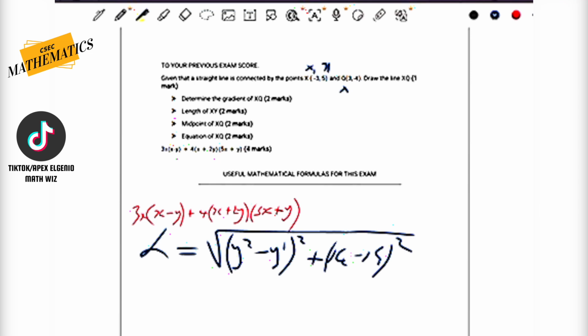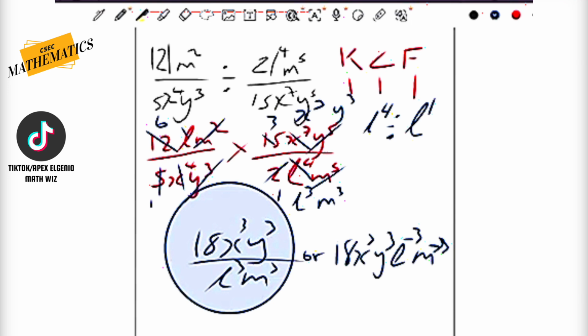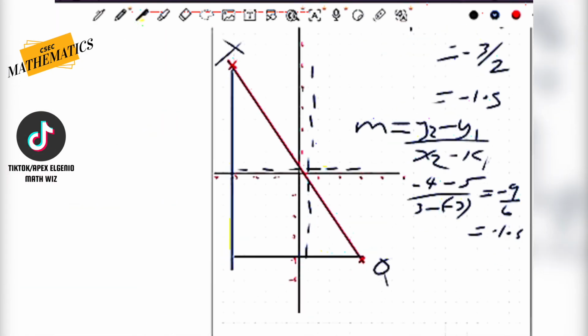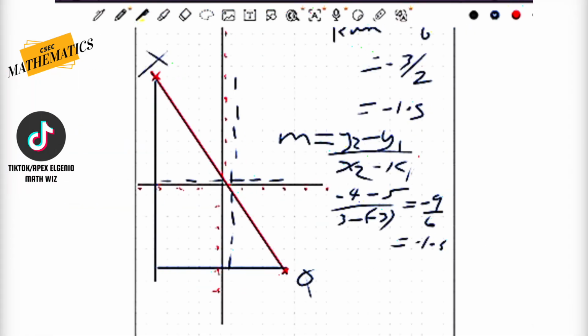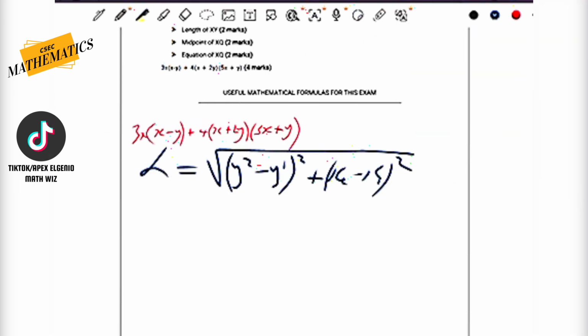What I did recognize is that the length formula is actually the Pythagoras theorem. If you go back onto the diagram and look at this particular right angle triangle, you'll realize that we're trying to find the length of the hypotenuse, which is the red line. This would be your opposite and this would be your adjacent. Since I already know that this length here is negative 9 and this side down here is 6, I could square the 9, square the 6, add them and find the square root. That is for the student who knows about the Pythagoras theorem.